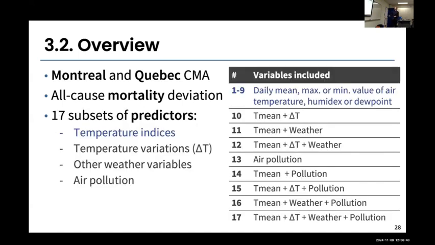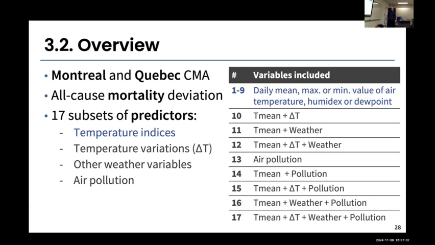But what we've done for the predictors is we've built 17 different subsets of predictors. And these subsets were first based only on temperature indices. So that's like the classical model, only using mean temperature, maximum temperature, minimum temperature, or either the humidex, which is a combined index of humidity and temperature, or the dew point. So each of these subsets 1 to 9 is just one of these 9 different indices.